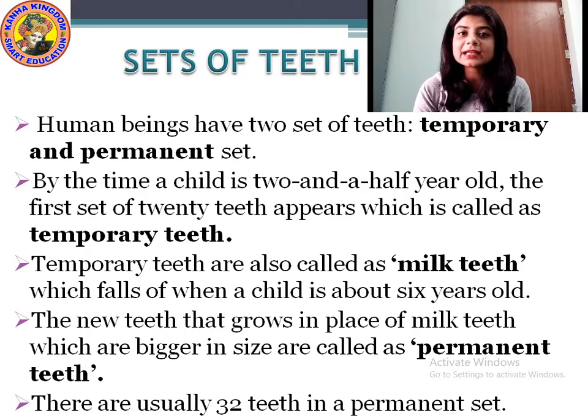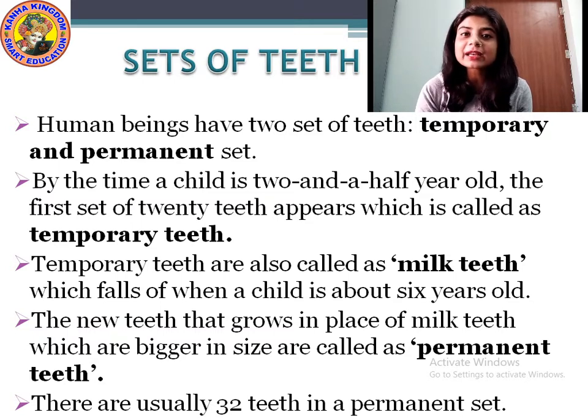When a small child is 2.5 or 3 years old, the first 20 teeth that occur in his mouth are called temporary teeth.